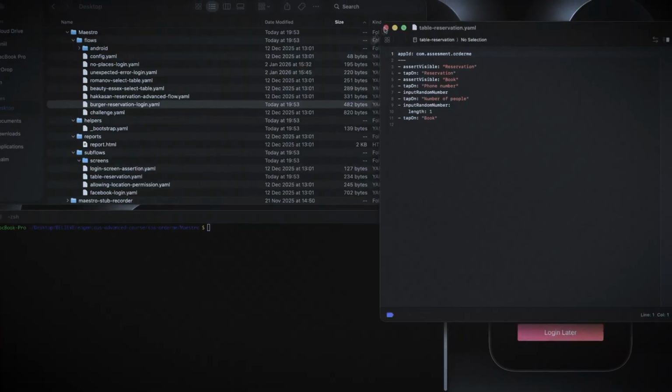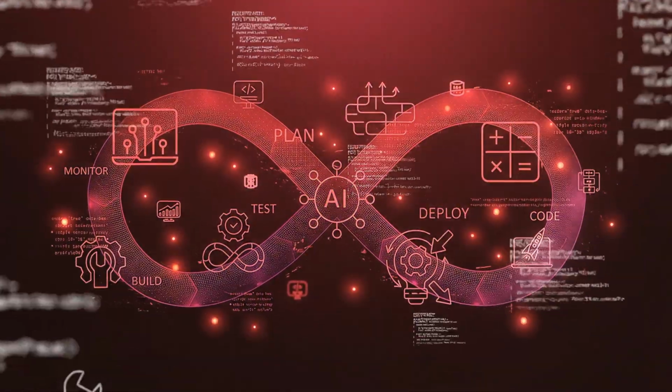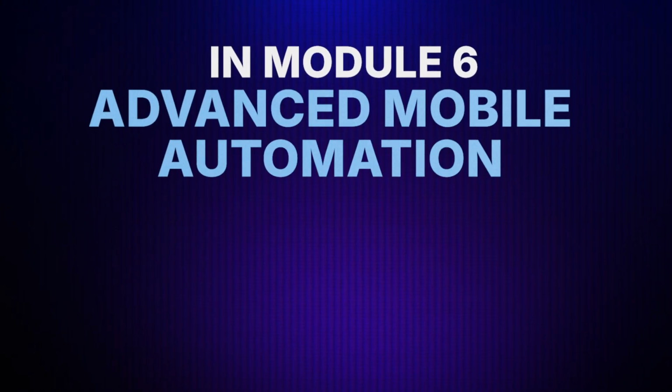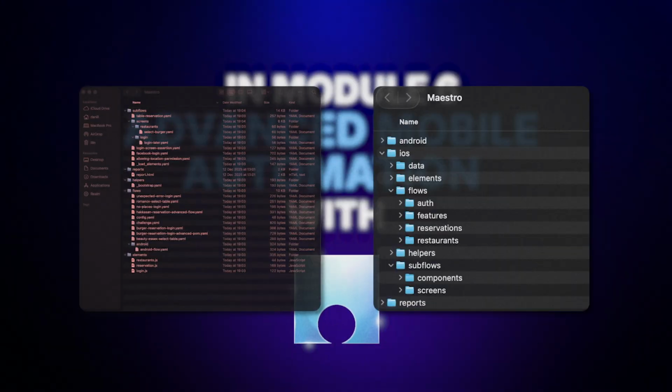You don't lose time because of bugs. You lose time because your tests can't keep up. Tests break after every UI change. Flows are duplicated. Nobody wants to touch the test suite anymore. That's not a tooling problem. That's an architecture problem. In Module 6 of Advanced Mobile Automation with Maestro, we fix that.